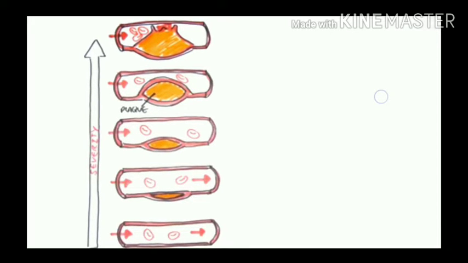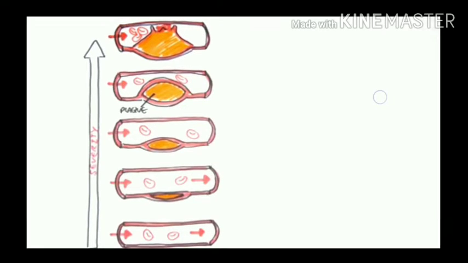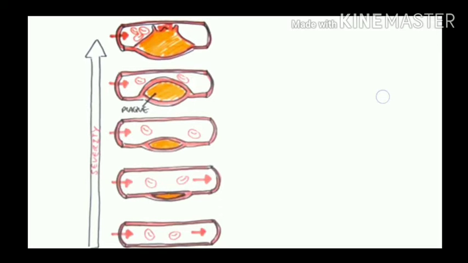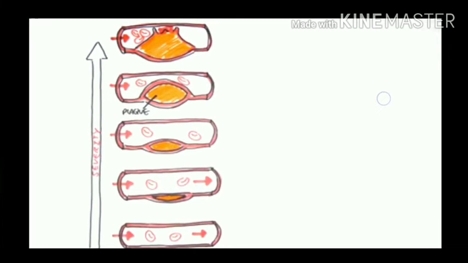See here, there is a free blood flow. Here also we can observe a decrease in the diameter, and here there is only a little space for the supply of the blood. After it ruptures, there is very little space, so it gradually leads to a lack of blood supply, which leads to a condition called atherosclerosis. By this diagram we can easily understand the mechanism of atherosclerosis. Based on the severity of the plaque formation, there is a rupturing of the endothelial lining.